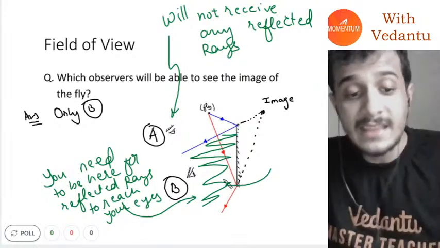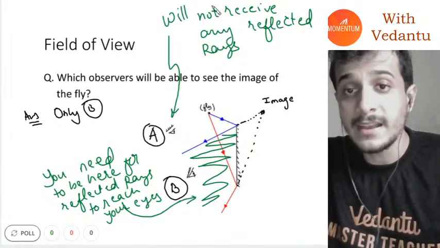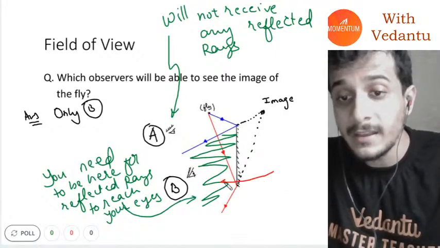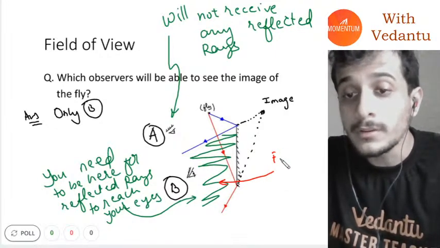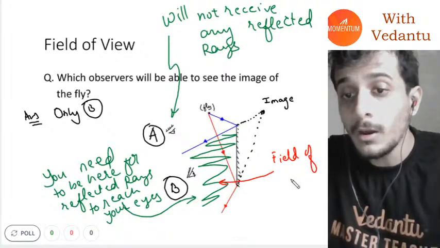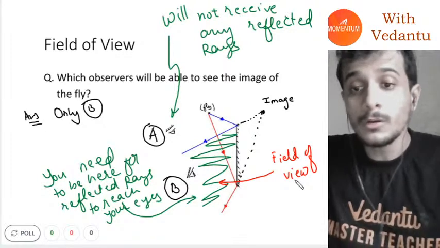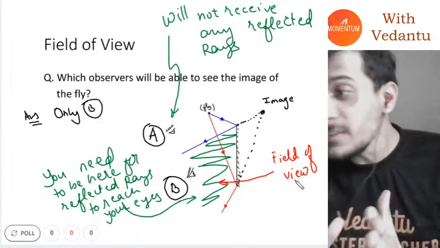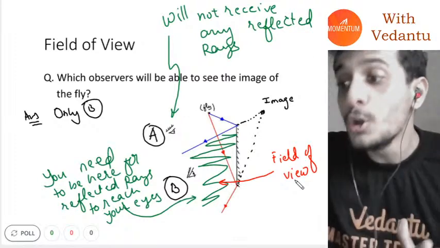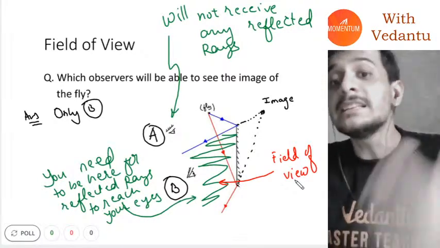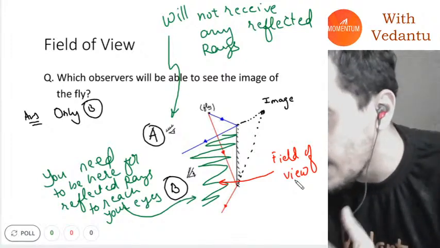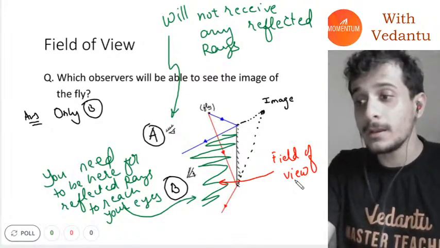In this case, by the way, this entire region shaded in green is called field of view. You have to be in this shaded green region to be able to see the image. Thank you, Asta Mishra.